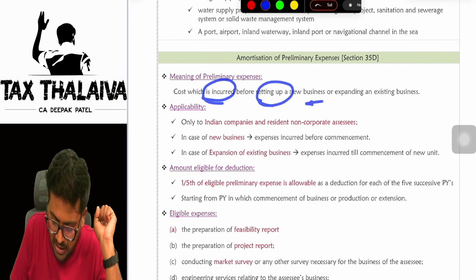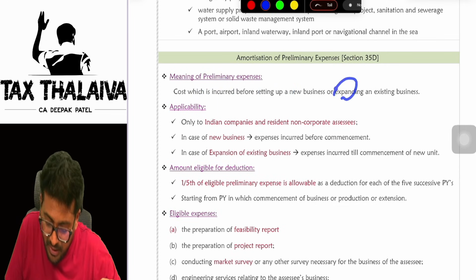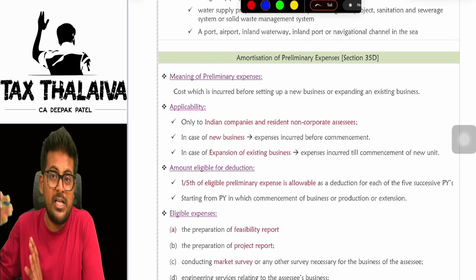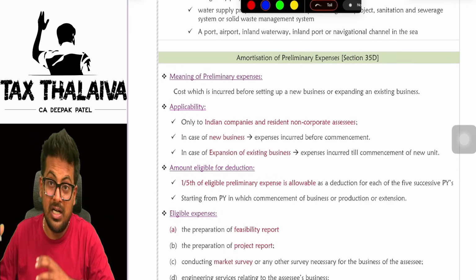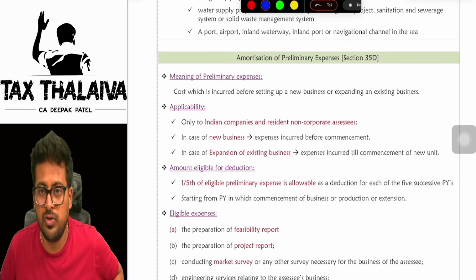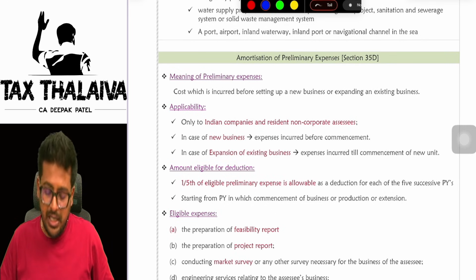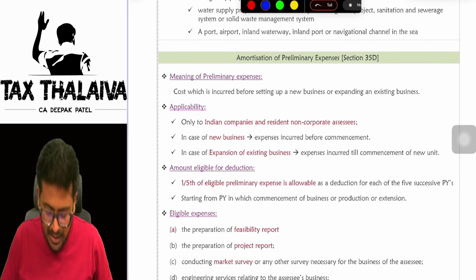Cost which is incurred before setting up a new business or even for expanding an existing business. So business is there. You want to expand, you want to add one more unit. In that also, you spend a lot of money before starting that unit. Even that expenditure is eligible for deduction under section 35D.